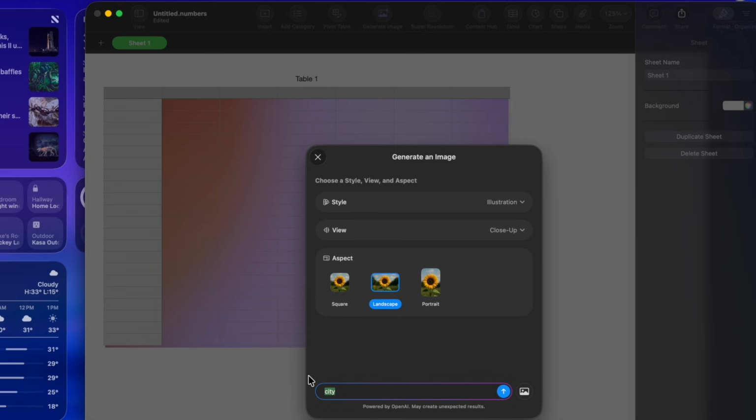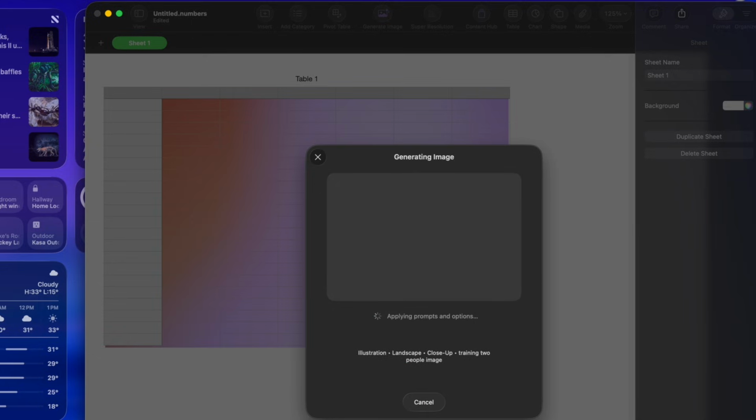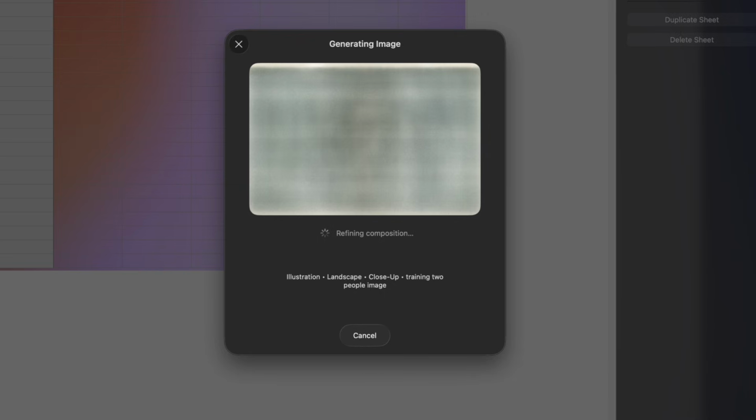And what I'm going to do is tell it what I'm looking for. So we're going to say training 2 people image, and then it's going to start creating something based on the text prompts that I provided. It does take about 30 seconds to a minute. Let's fast forward the video. It is now refining the composition, and it's going to create something for me. So you have to wait a little bit.